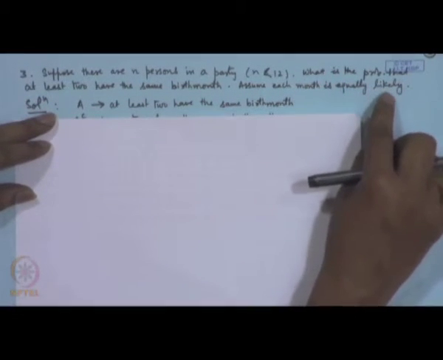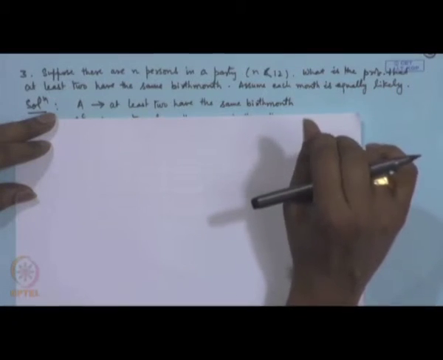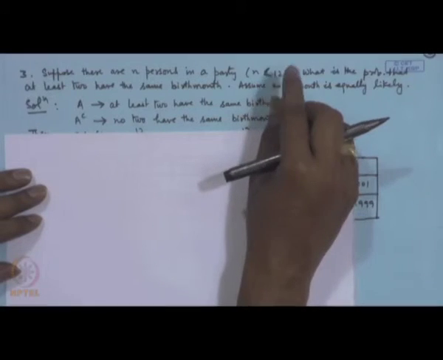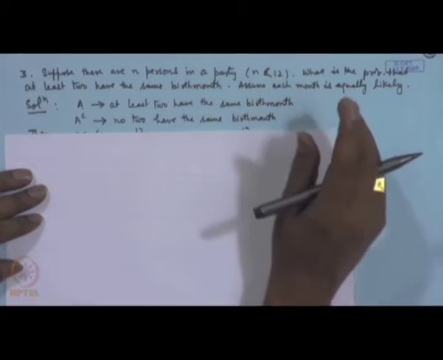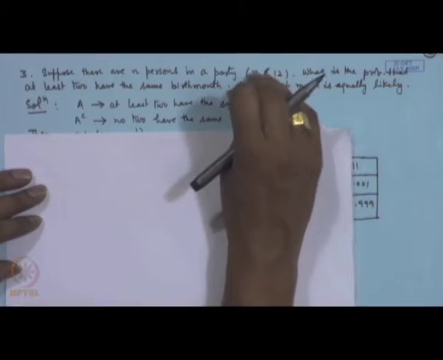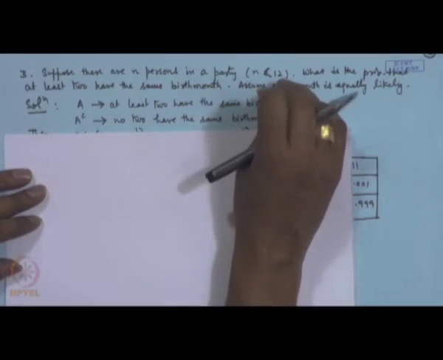Now, equally likely means that we assume that each person has the same probability of being born in a given month. Although theoretically speaking it need not be true, because the number of days in a month is different, but we make this assumption for convenience here in this problem. So, if there are say 13 persons, then certainly 2 of them will have the same birthday. So, here we are taking the number of persons to be less than 12.